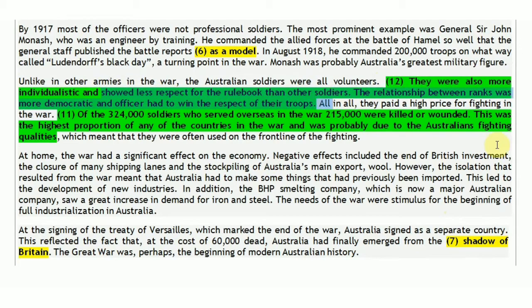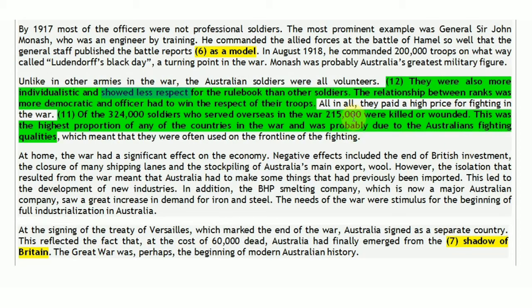Comparing the soldiers of all the countries, it was the soldiers of Australia who showed less respect. So they respected their superiors less, as much as the soldiers of other countries did.